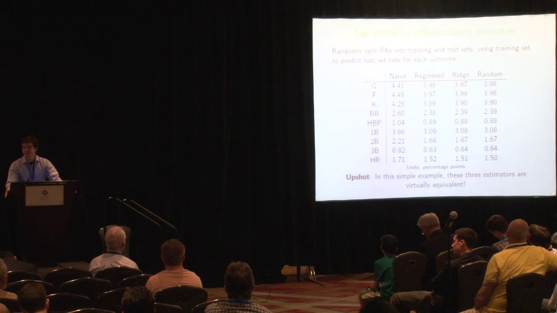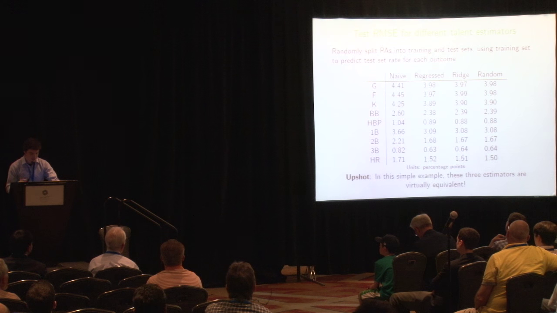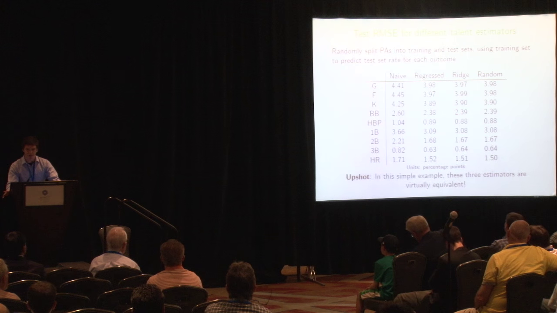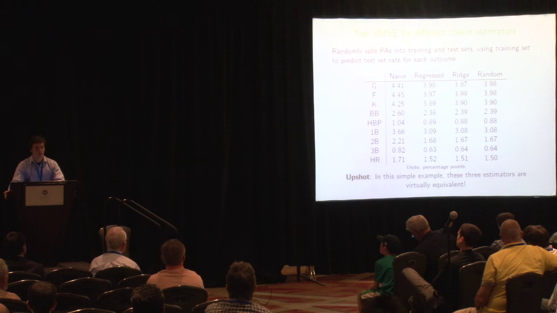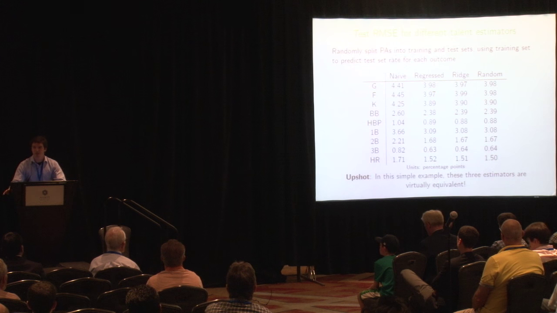Our framework here is to split each of the plate appearances from the 2015 Major League season into two sets, a training set and a test set. As review, there are 4 estimators that we used: the naive estimator of assuming constant performance, the regressed estimator using regression to the mean, the ridge estimator, that's the basis for true wOBA, and the random effects model.